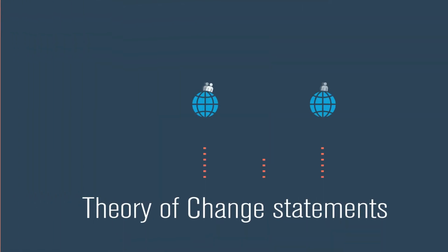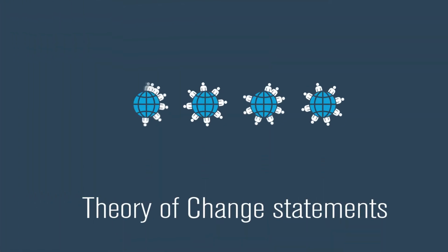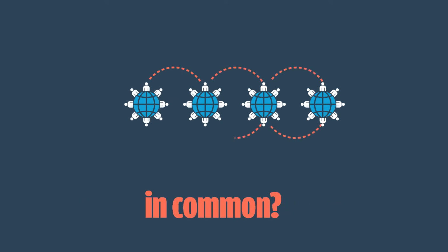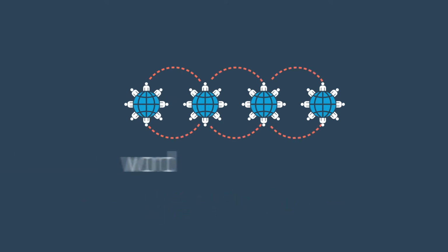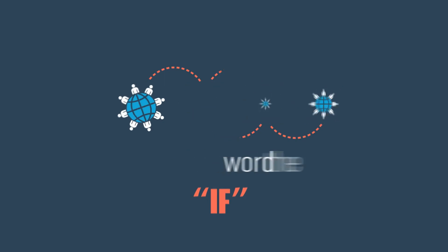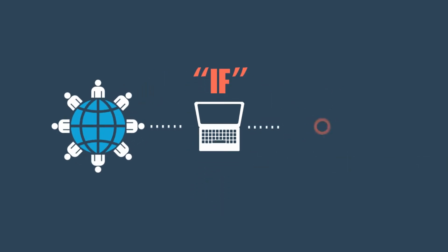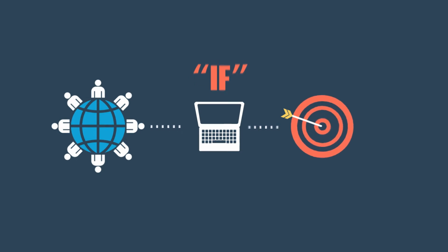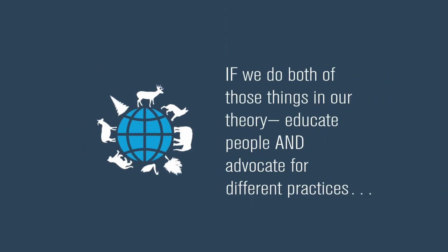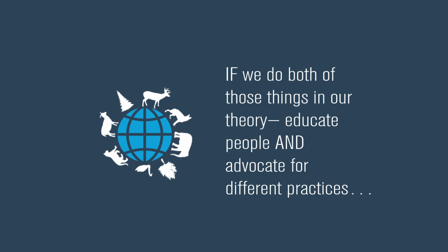So if effective organizations all have their own theory of change statements, what do they have in common? First, TOC statements begin with the word if. Following if, organizations write a phrase that describes the work they intend to do to reach their mission or goal. For example, the World Wildlife Fund might write their if statement like this.